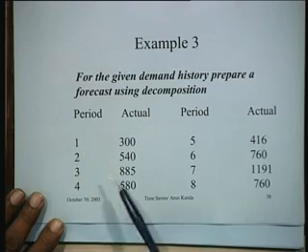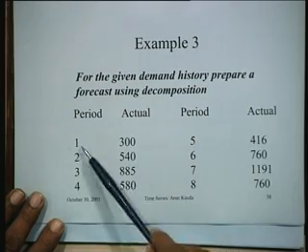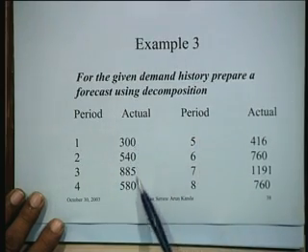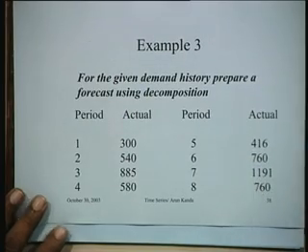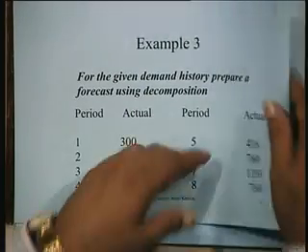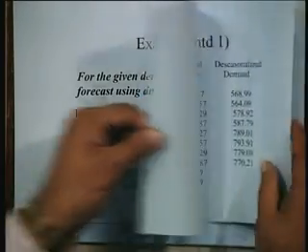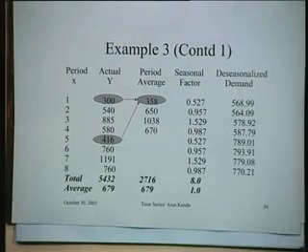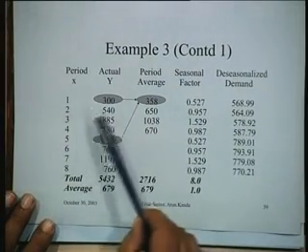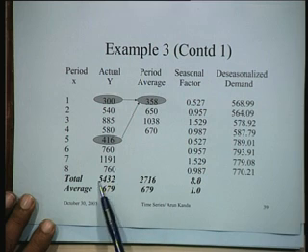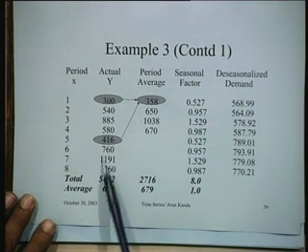These are the 8 periods, 1, 2, 3, 4, like first year and the second year. This is the actual demand which is available to us. What we do in this particular situation: we again have the actual demand over 8 periods. So the total demand is this, and therefore this is the average demand. 679 is the average demand here.